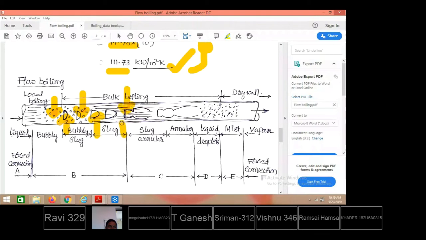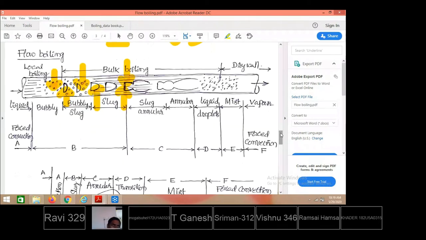Like what we have seen in the case of pool boiling: nucleate boiling, film boiling, radiation boiling. Here also it will undergo different regions of boiling. Here the liquid is allowed to enter at some velocity. It is a forced convection boiling or flow boiling. Therefore, fluid must be allowed at some velocity.